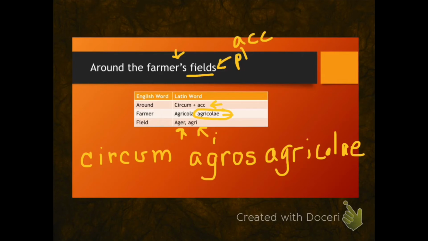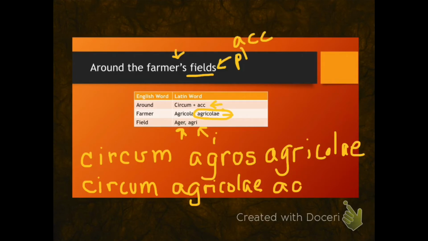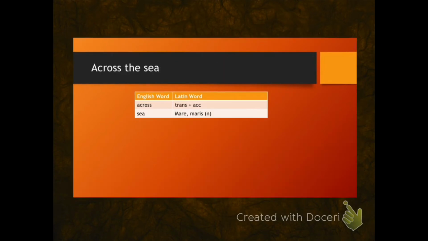So this is what our prepositional phrase would look like. You could write the words in the same order that you would see them in Latin and put agricolae right after circum and then write agros at the end. Both variations are correct.